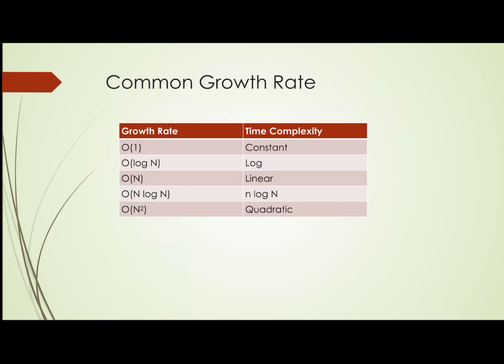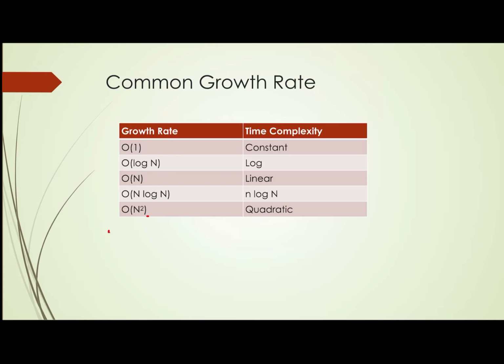So now the common growth rates, as I have discussed earlier, with big O notation. O(1) means order 1, that is constant. O(log n) is logarithmic. O(n) is linear. O(n log n) is n log n. And O(n square) means quadratic.